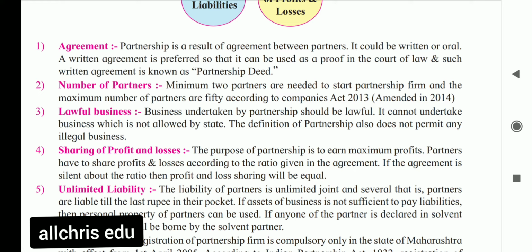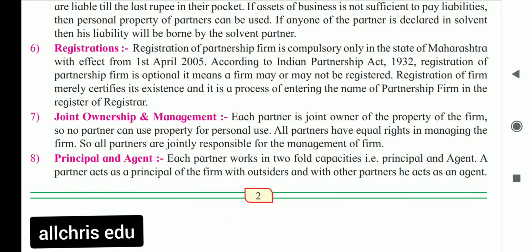Okay students, now let us see the sixth feature, which is registration. It's a very important feature. Whenever anyone starts a business, whether it is a sole trading concern, a partnership firm, or a company, where do we have to register our business? Now the Indian Partnership Act 1932 says registration is not compulsory.